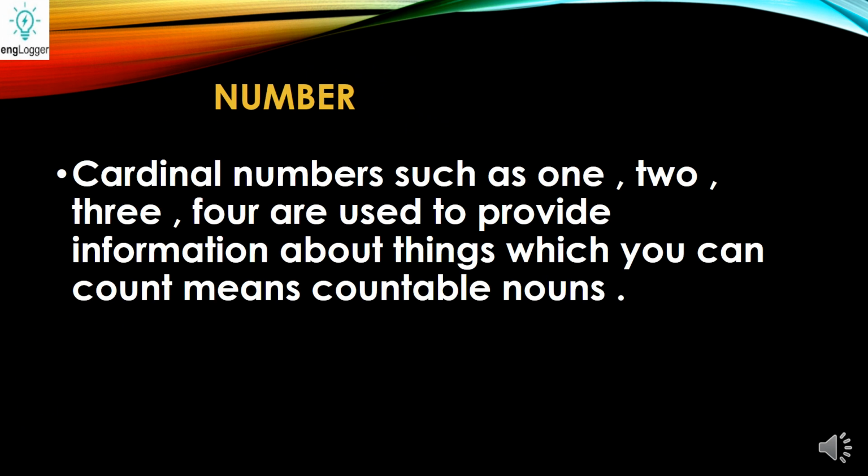Next we have adjective of number. Number means that you can count, and those are countable nouns. The words that indicate the number of persons or things are called adjectives of number. Like I gave you the example, I have one pencil, I have two pencils with me, that I can count whether I have one or two. I can count it easily.